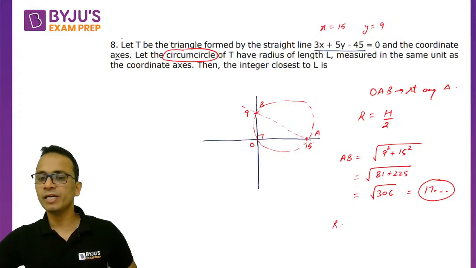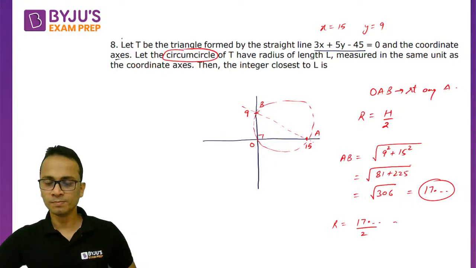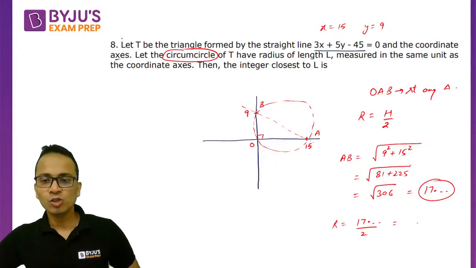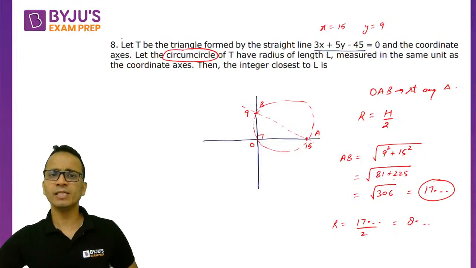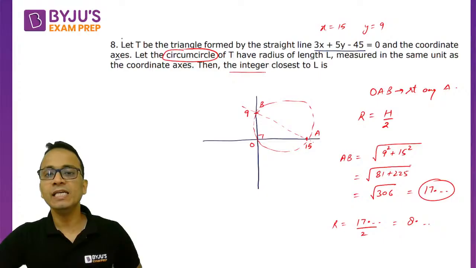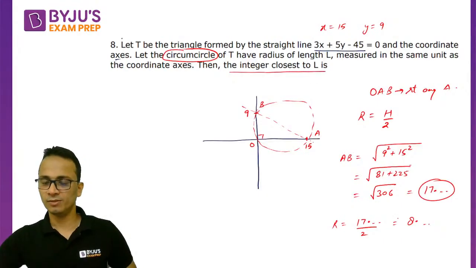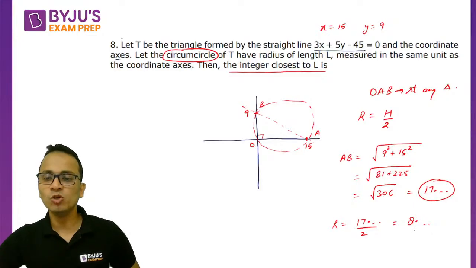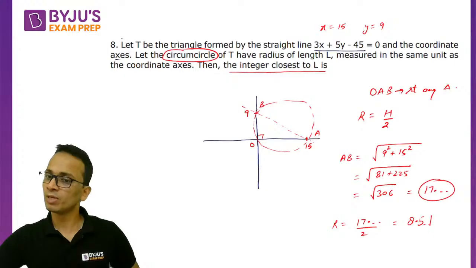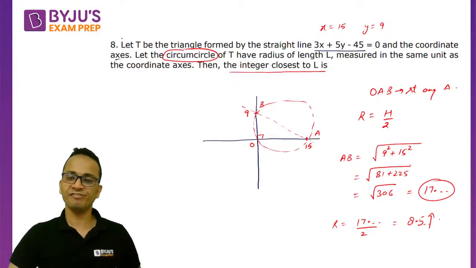So the circumradius will be equal to 17 point something divided by 2. Now this value will be 8 point something. Okay, now we have to find out the integer closest to this answer. अब 17 point something था, तो ये जो value आएगी divided by 2 करने के बाद ये 8.5 से कम आएगी या ज़्यादा? This value will be more than 8.5.